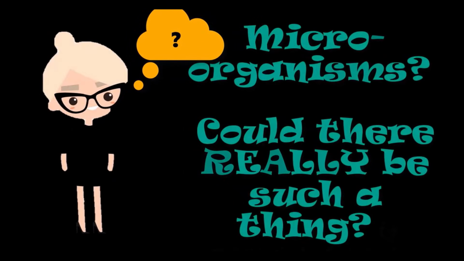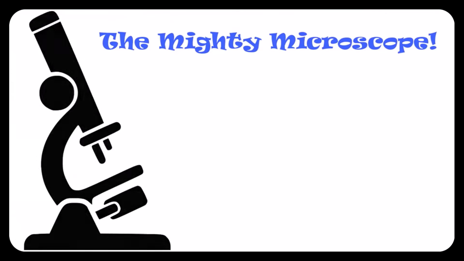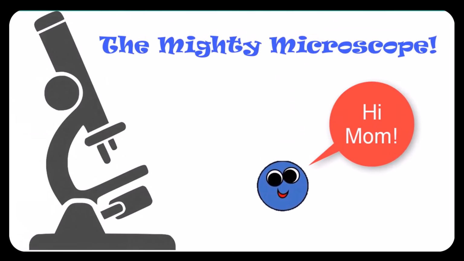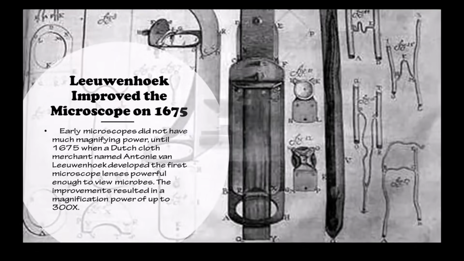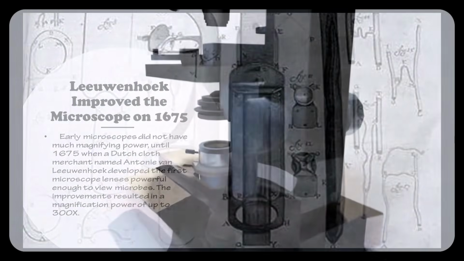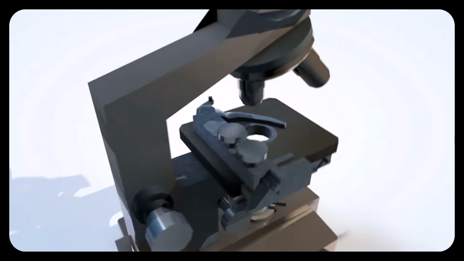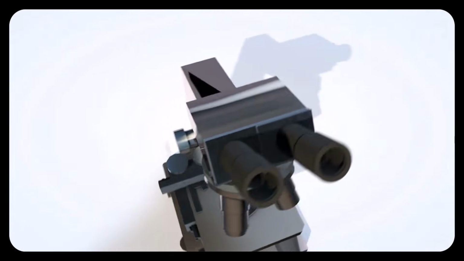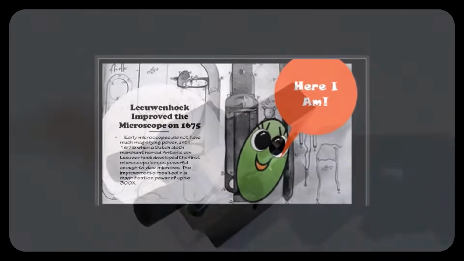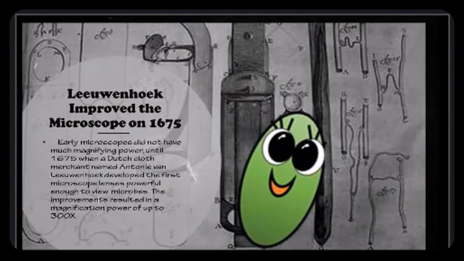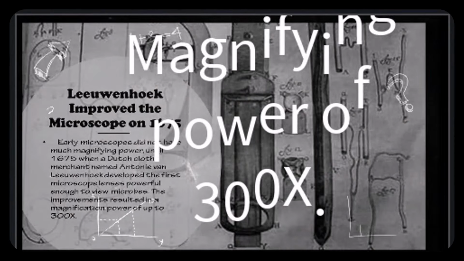Many people were resistant to the idea that something could exist that was too small to be seen with the naked eye. It was not until the invention of the microscope that this micro-world was able to be observed. Early microscopes did not have much magnifying power until 1675, when Antonie van Leeuwenhoek developed the first microscopic lenses powerful enough to observe these microorganisms. These improvements resulted in a magnification of up to 300 times.